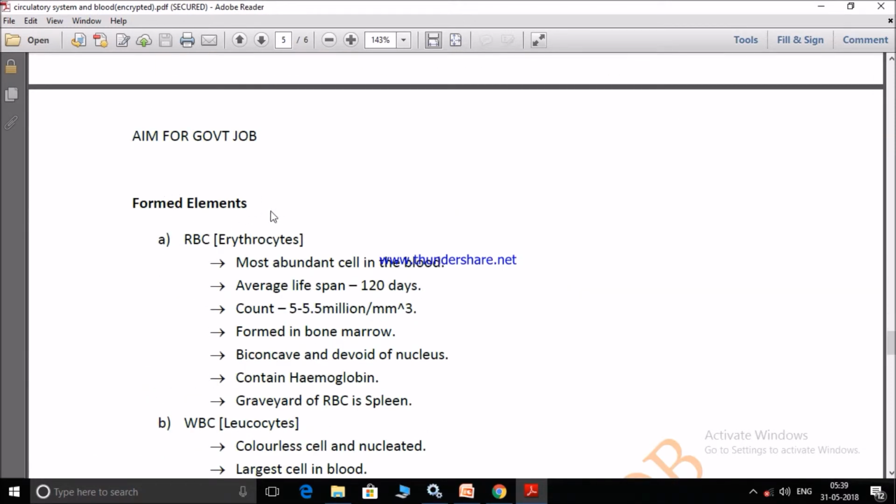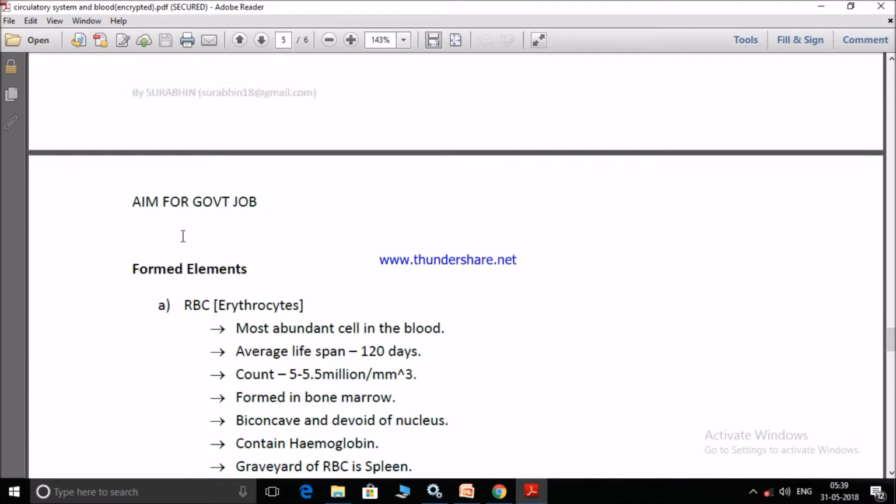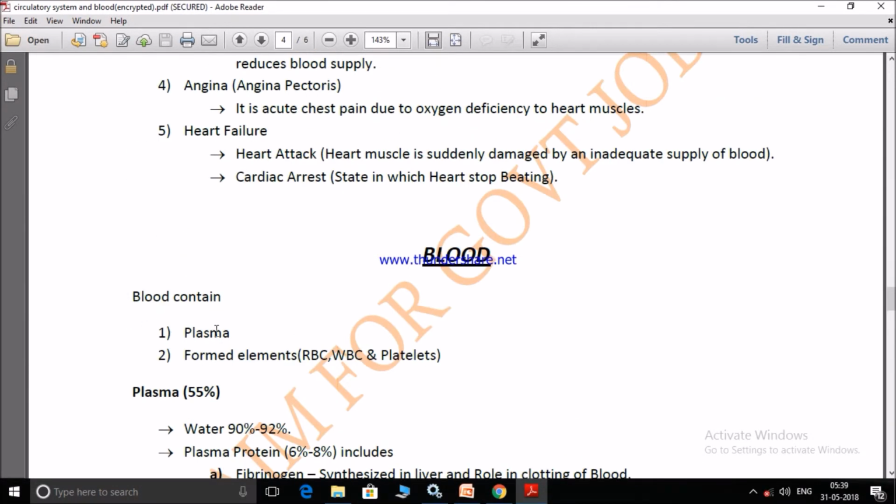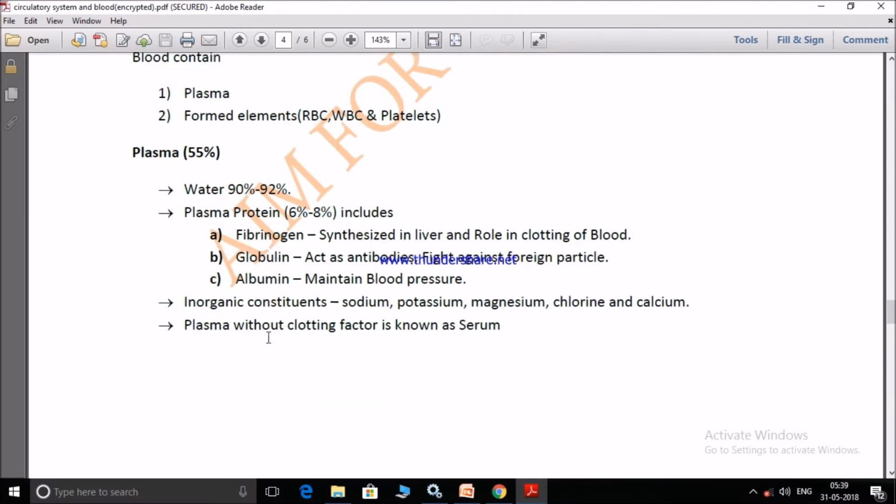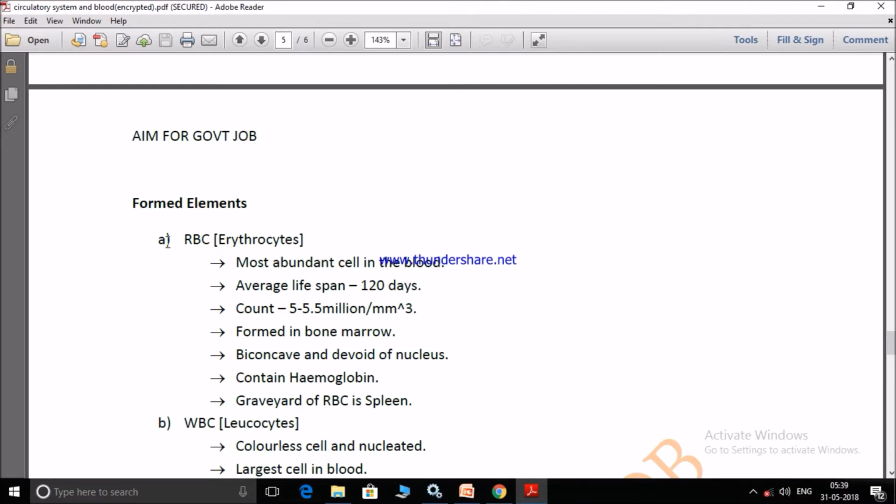Formed elements. Blood contains two things, that is plasma, and the second thing is formed elements. The first formed element is RBC. It is also known as erythrocyte. RBC is the most abundant cell in the blood, and its average lifespan is 120 days. This question was asked in previous year questions in railway and SSC. It's important. Its count is 5 to 5.5 million per millimeter cube, formed in bone marrow.